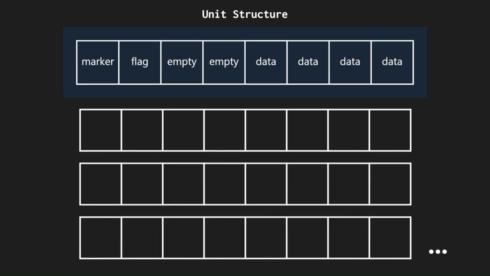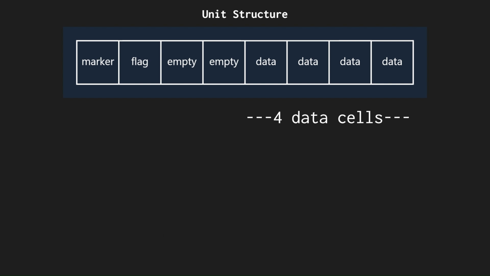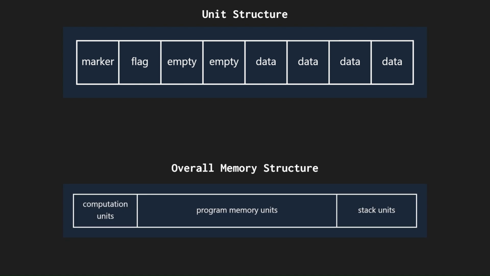After that, I decided on a structure for the infinite memory array. I treated the infinite memory array as an infinite array of 8 cell units, 8 byte units. Each unit had 4 cells for a full 32-bit number, and another 4 cells just for metadata. And as for all the units in memory, I denoted some as compute units, some as the program memory units, and then the rest of them as the stack.